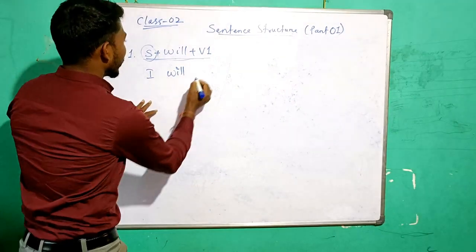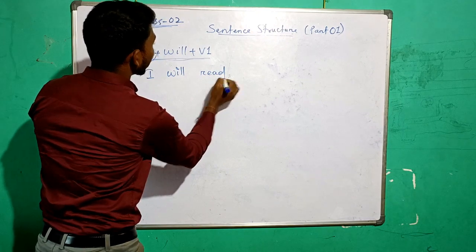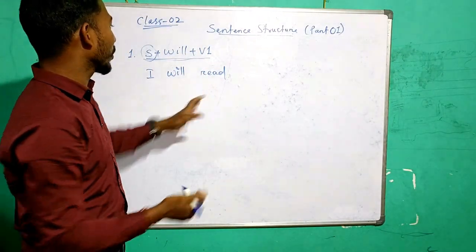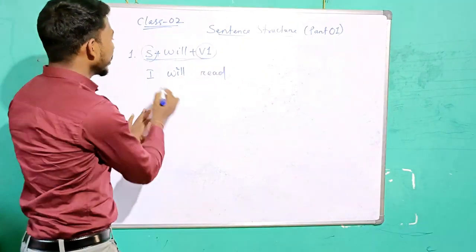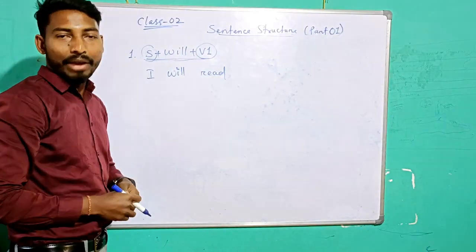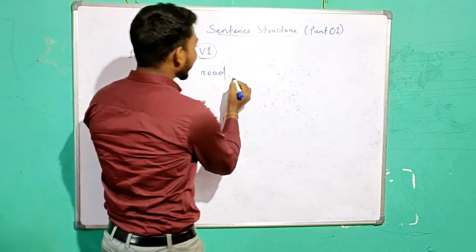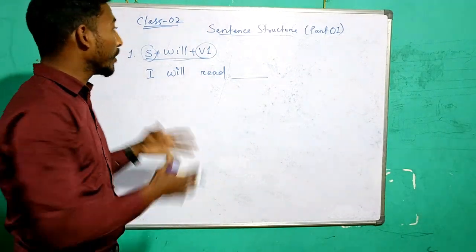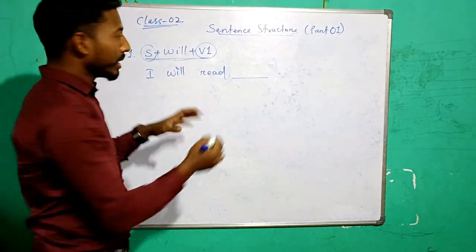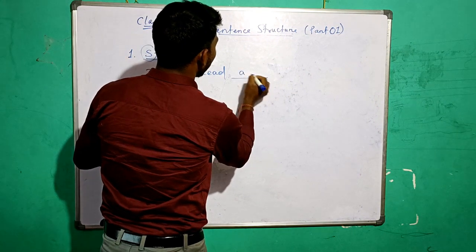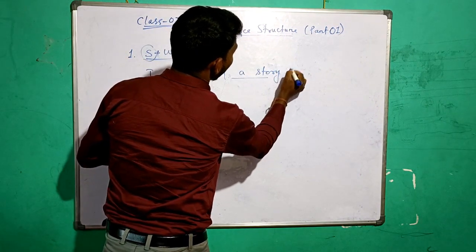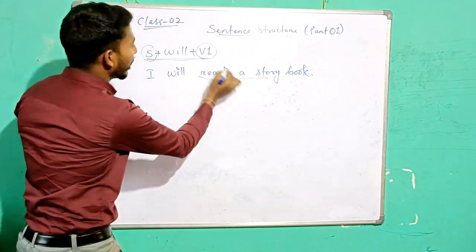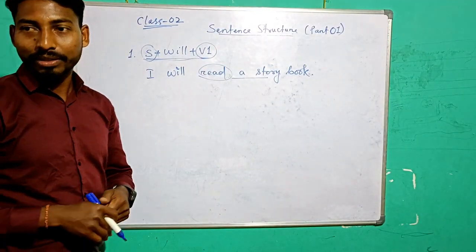Just give an example, reading. So I will read, because the V1, we know it has three forms, V1, V2 and V3, but now we are going to study about the V1 only. So I will read what? The object has to be there. I will read a newspaper, I will read an article, I will read a magazine. I will read a story book also can be said, isn't it? And instead of read, also you can use any other verbs that you know.